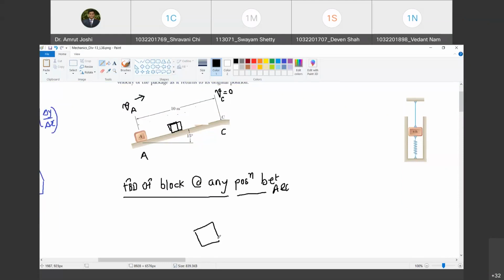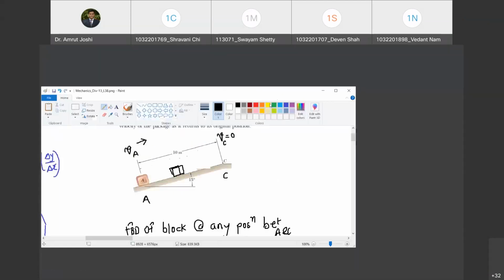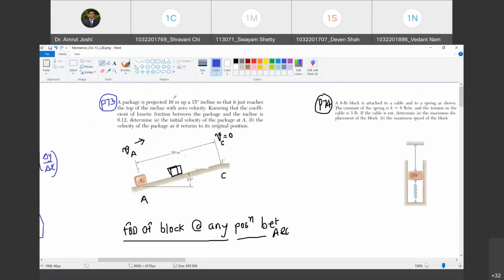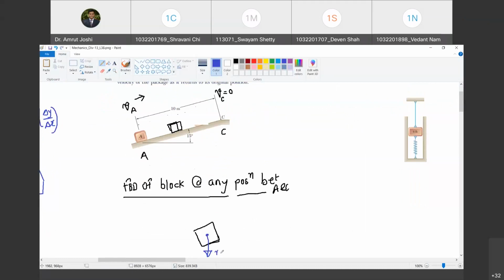On this block, the first thing that you are going to have is the gravitational pull. Do you agree with me? Yes, sir. And how much is that gravitational pull? Tell me, what is the mass of the block? Is it given? No. But we will have to write it as m into g, that is m into 9.81. Happy? Yes, sir.